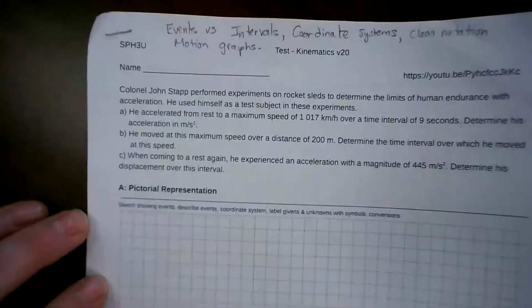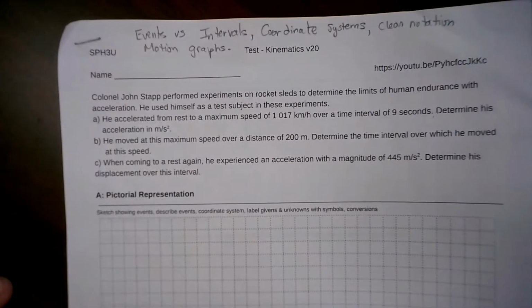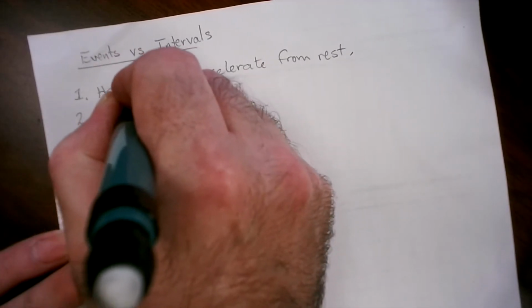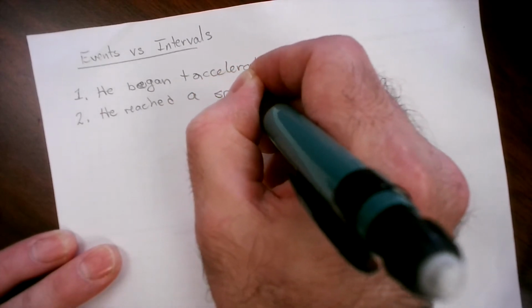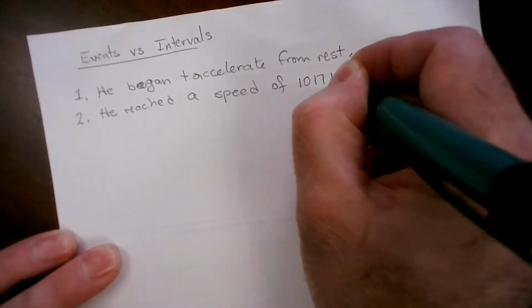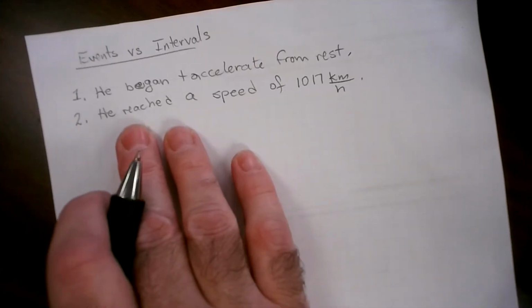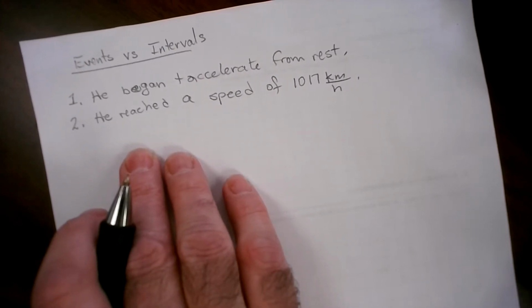Let's read it. He accelerated from rest to a maximum speed of 1,017 kilometers an hour. So the end of that interval is he reached a speed of 1,017 kilometers per hour. That's the end of the interval. Makes some sense. So many people were marking that as being an event when actually it's two events. Okay, critical understanding is important here.